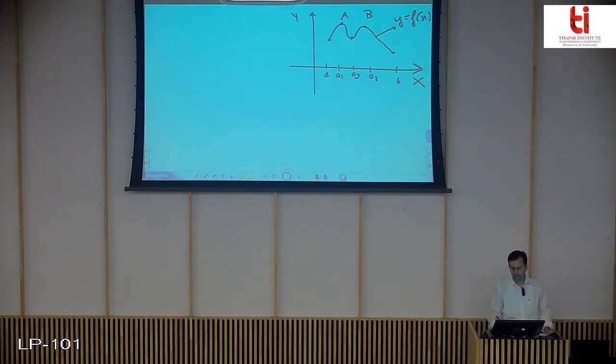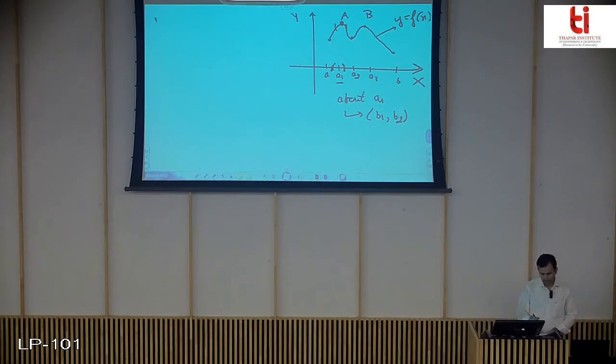Why? Because about this point A1 I can always find some open interval, say B1, B2, such that this point is a point of local maxima that has value greater than every other value of function in that interval. Similarly for point B, we can say it is a point of local maxima.